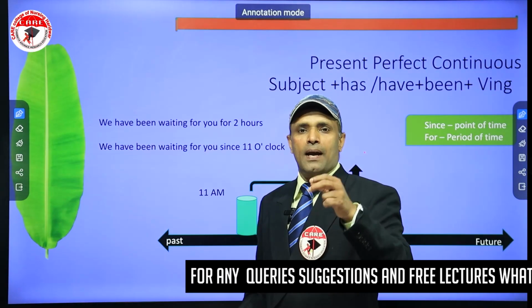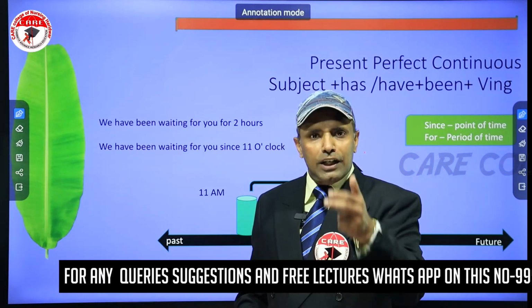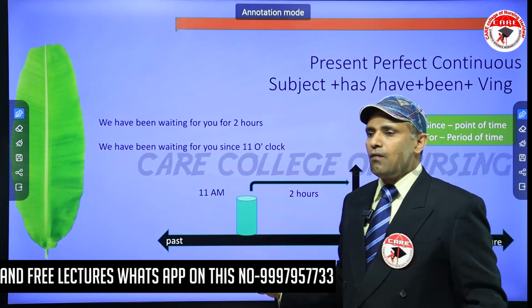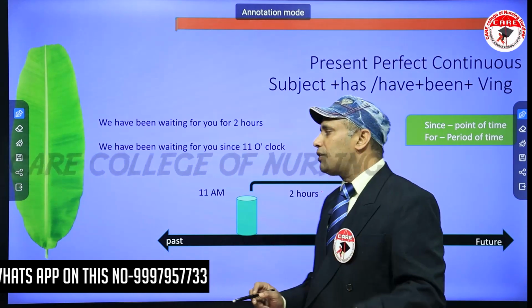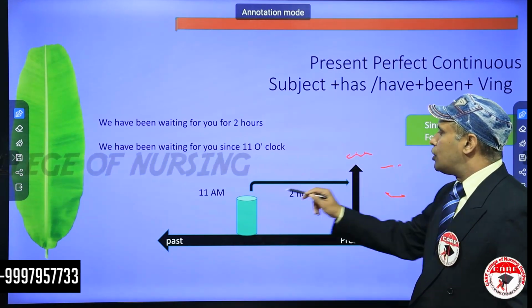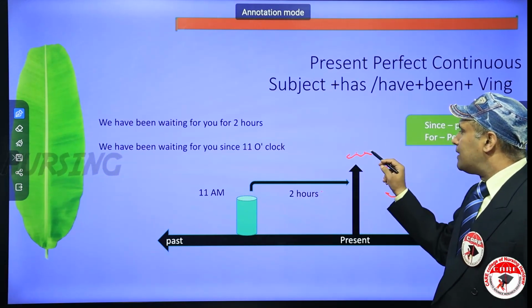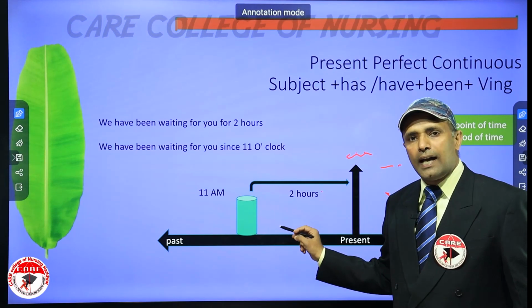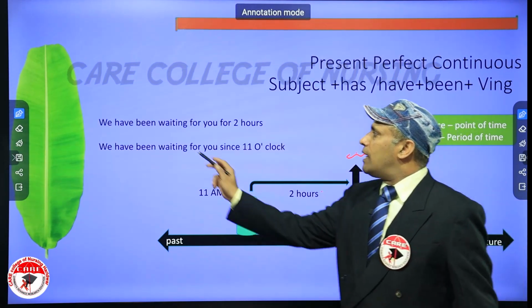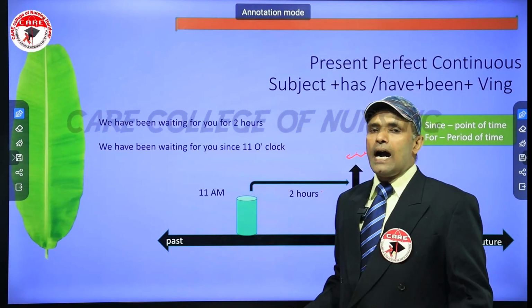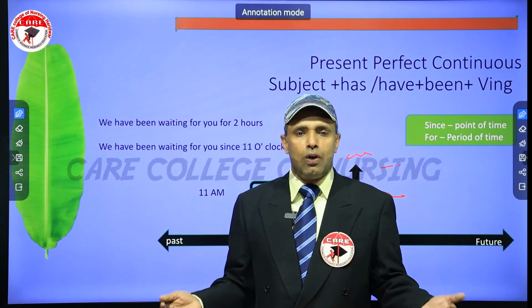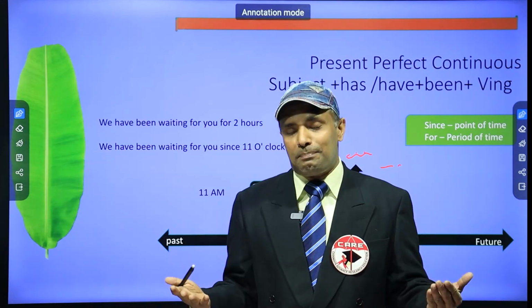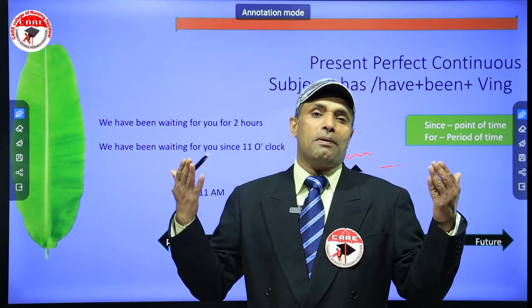So when you use simple present continuous tense, we cannot convey what happened in the past. When we are telling something in the present continuous, it's merely happening here. It's not happening there. We mean that it's only happening here. When we say that 2 hours before, the action already started, then we have to ask. Okay, so I am waiting. We are waiting for you. So for how long? The answer should not be in present tense. It should be in present perfect tense.